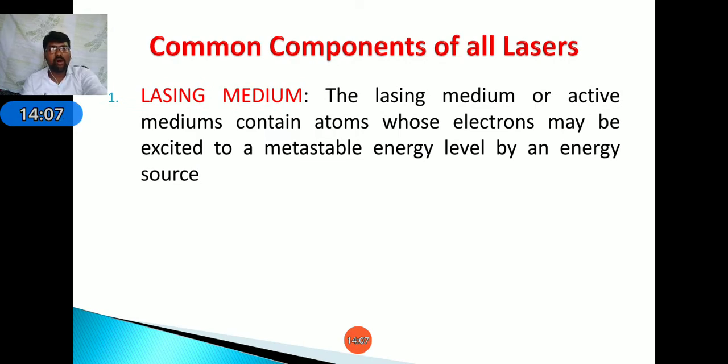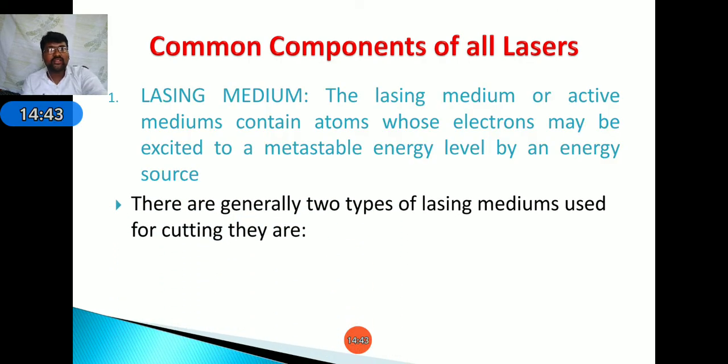The lasing medium or active medium contains atoms whose electrons may be excited to a metastable energy level by an energy source. The energy source is nothing but electrical supply. Using the electrical supply, we supply the flash lamps. The flash lamps convert it into photon energy. Due to this photon energy, the laser medium gets excited. Due to this, some amount of energy will be developed, that is known as lasant.